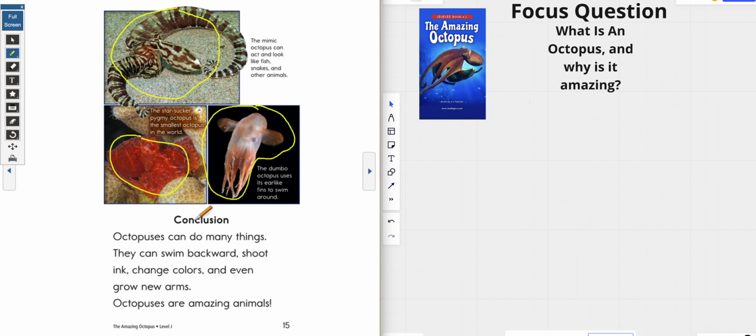Now, the other thing that I love about informational text is that not only do they give us a picture, but they also give us a caption. And what a caption does is it helps explain that picture, okay? So let's recap. We have pictures that help us visualize what the author is trying to say. We have captions that help explain those pictures.